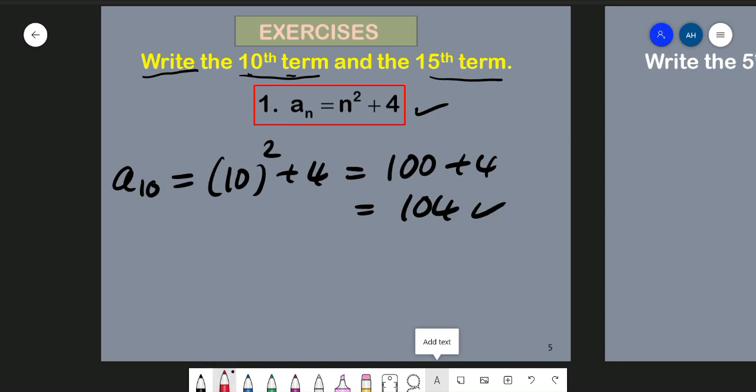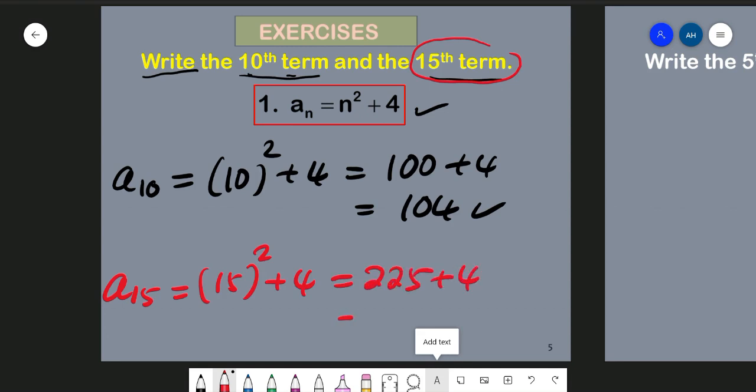Now the problem is also asking us to find the 15th term, term number 15. That means we want to find the 15th term, that is A15 equal to 15 squared plus 4. Now 15 squared is 225, and we add 4, which is equal to 229. That will be term number 15 for that particular sequence.